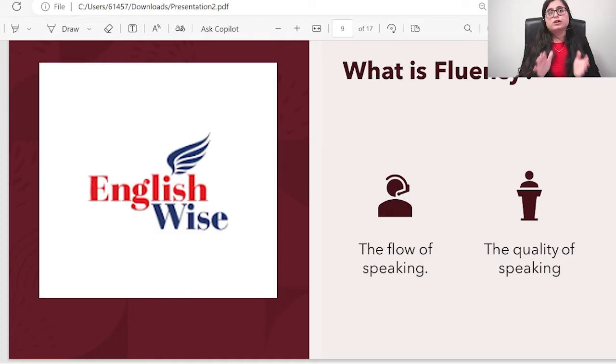No points for that. So to get a score in your fluency, you have to make sure that you are calm and composed. You speak at a very smooth pace if you want to get a score in your fluency. Again, I am saying no rushing at all. Calm and composed way. You have to make sure you take natural pauses, you go with the flow, but not very fast. Let's understand the tips and tricks.